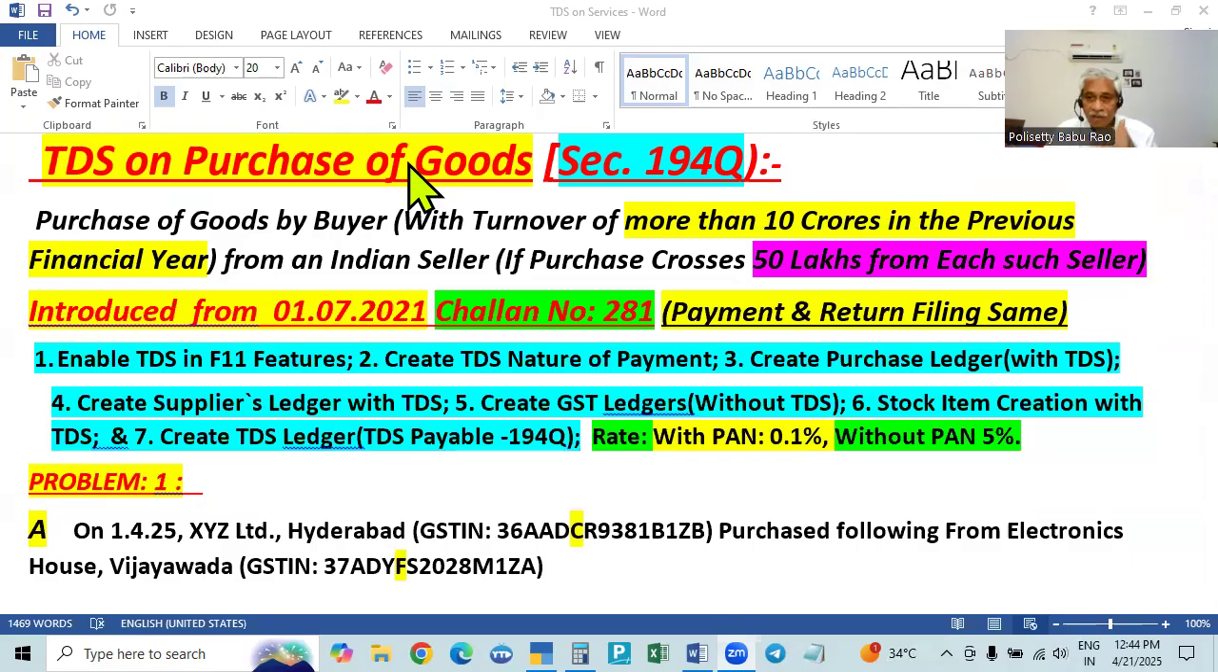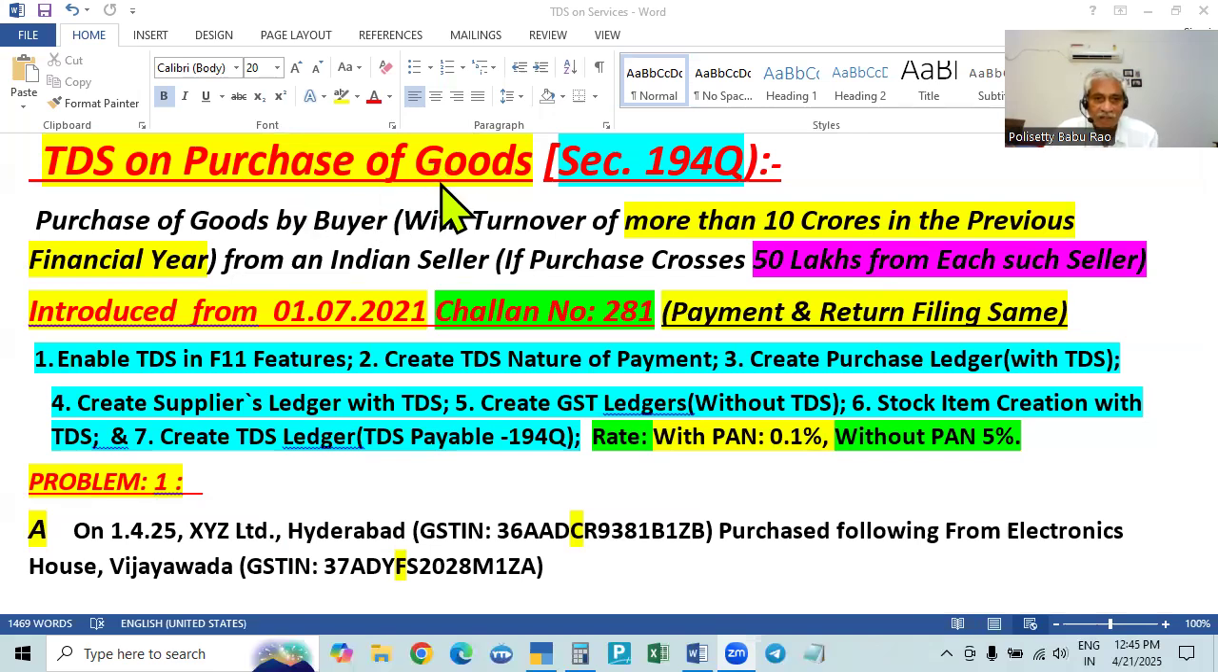When any buyer purchases goods, TDS will be calculated only on the taxable value, whether services or goods. It will not be deducted on GST. GST goes to the government, and on that, no TDS will be there.